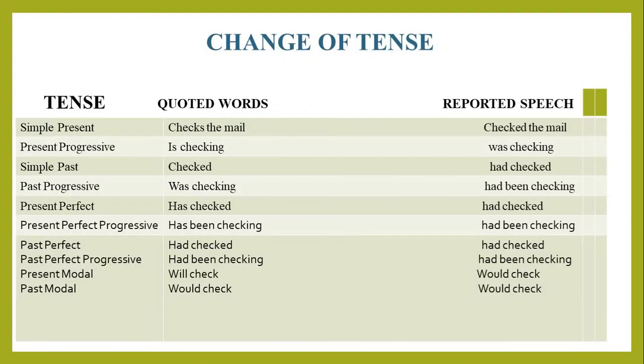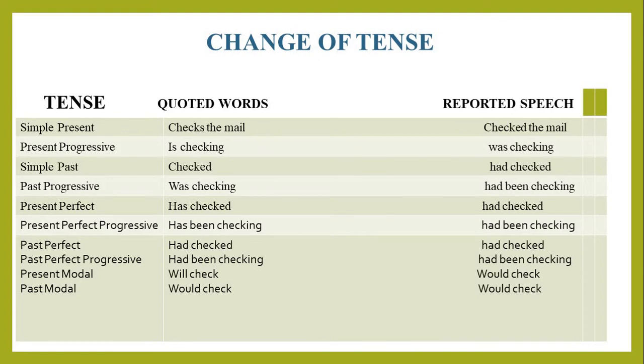Come to the next, change of tense. Here, we are trying our best to make you understand how to change the tense of reported speech while changing the sentence into direct or indirect. Here, the first column is tense, the second column is quoted words where we have to change the reported speech. In the first, simple present: the quoted word checks the mail will be changed into checked the mail. Present progressive is checking and it will change into was checking.